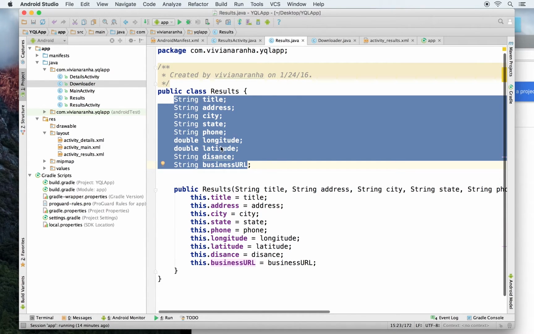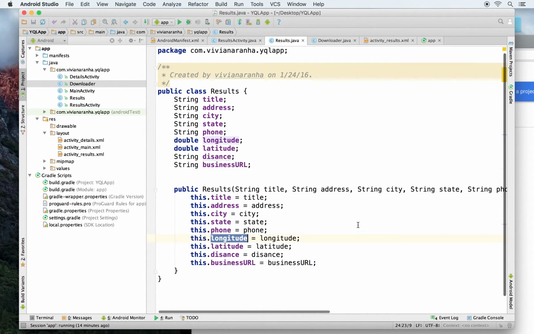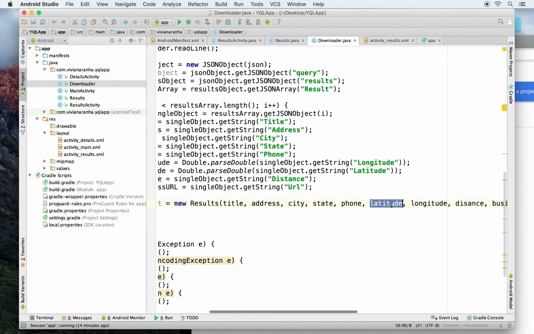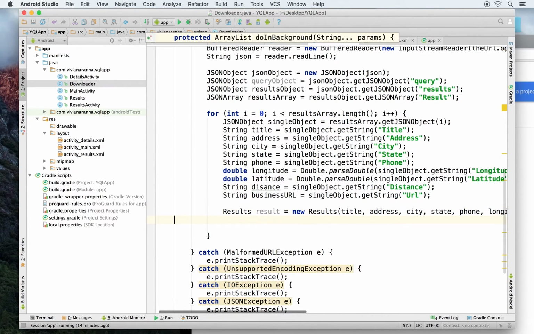I guess, as I mentioned, since it's longitude, latitude, make sure that you're passing it in proper format. Since it needs a longitude first and then the latitude, I'll pass it in that particular order.